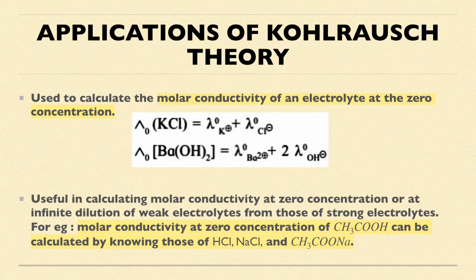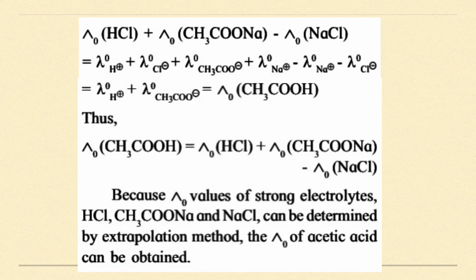So I'll add the molar conductivity values of sodium acetate and hydrochloric acid, and if I subtract the molar conductivity value of NaCl from them, I'll directly get the value of CH3COOH. The lambda naught of acetic acid is equal to what? Lambda naught of HCl plus lambda naught of CH3COONa minus lambda naught of NaCl.